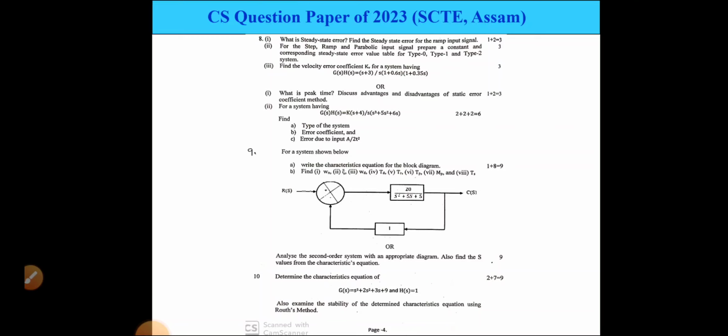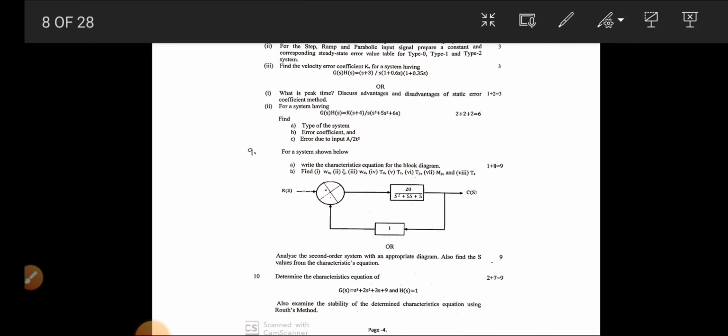8B, find the velocity error coefficient Kv for the given equation. The equation is given, for that we have to find out the velocity error coefficient, that means Kv. In the OR option, what is peak time, and discuss the advantages and disadvantages of the static error coefficient method. Question 2, for a system having G(s)H(s) equal to this one, find the type of the system, error coefficients and error due to this one.